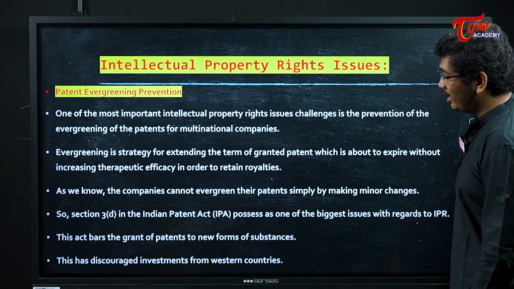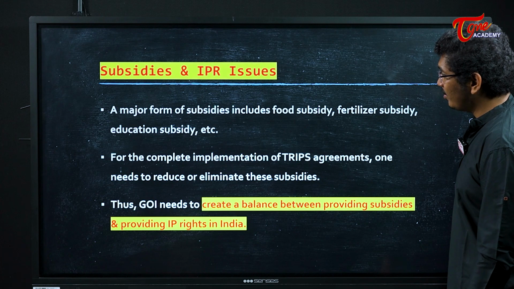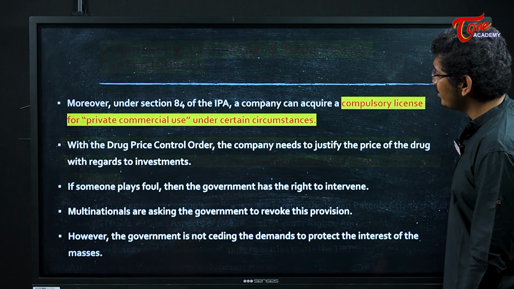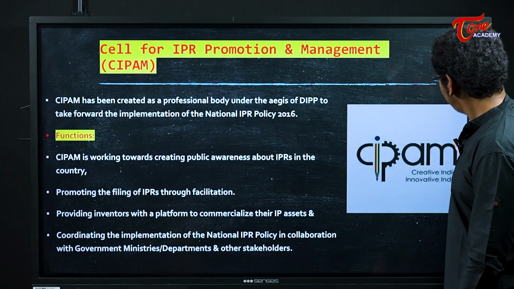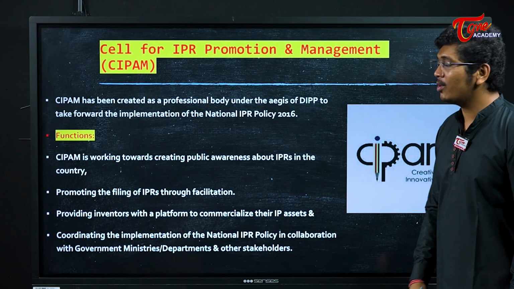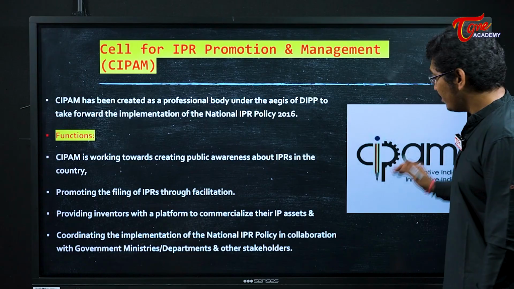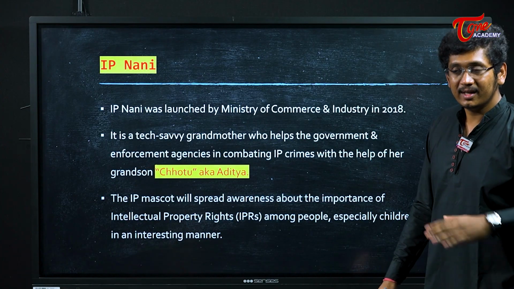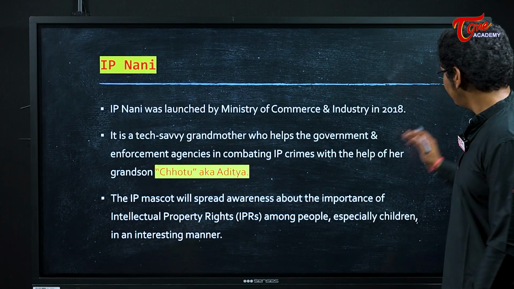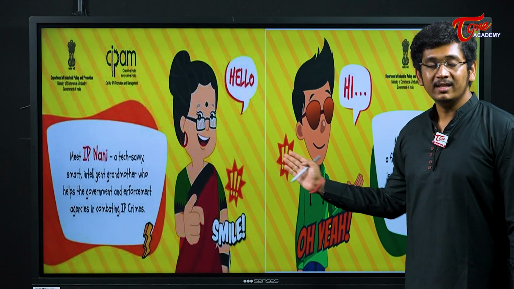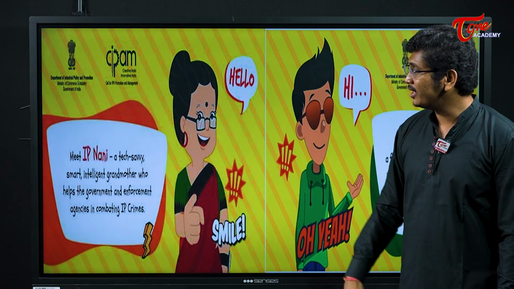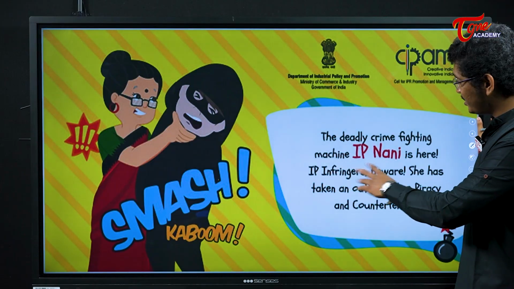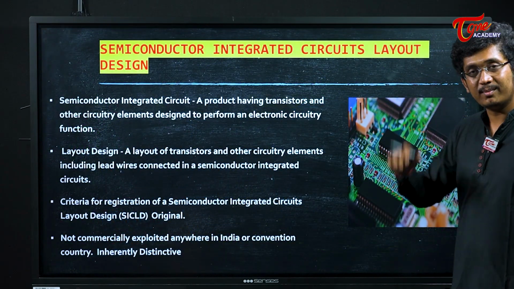As I said, patent evergreening is very, very wrong, what we have done. All these issues are provided here, my friends. So this is what you have to remember with respect to intellectual property rights. We have a Cell for IPR Management, CIPAM, a very important organization which is creating awareness programs for disseminating knowledge on intellectual properties. We have IP Nani, basically these two are mascots of intellectual property rights in India. This is IP Nani and this is Chotu. They both have conversations like this to say how intellectual properties are protected in India.